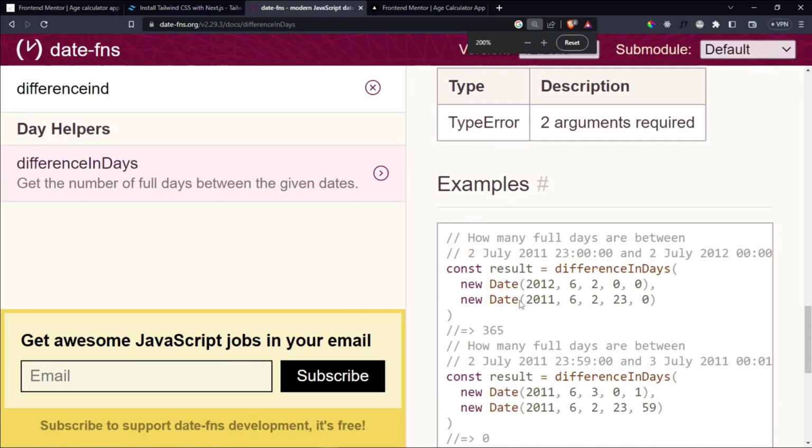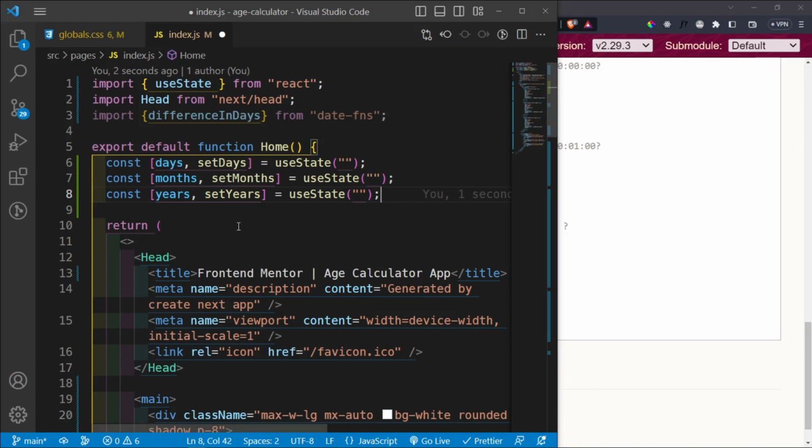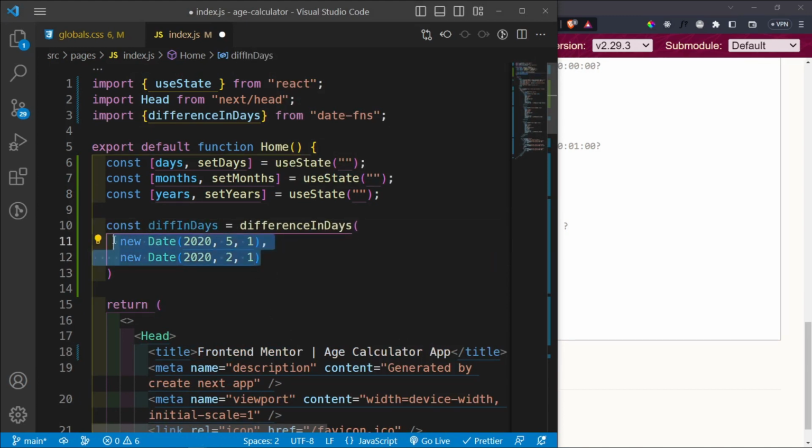So we're going to copy this part, and then we're going to be rendering the result. But here we want to change this variable because I don't want to call it result. So I'm going to call it diff in days. And this is just an example to show you how it's going to work.